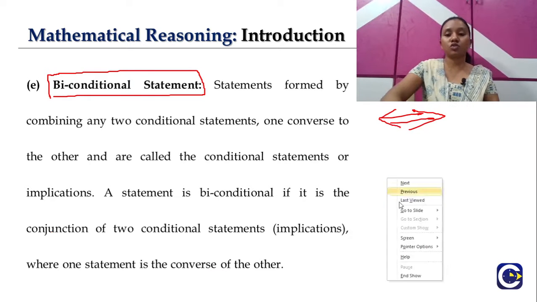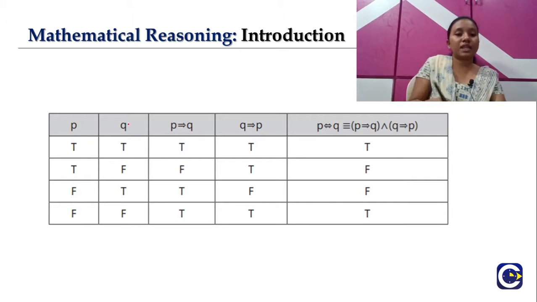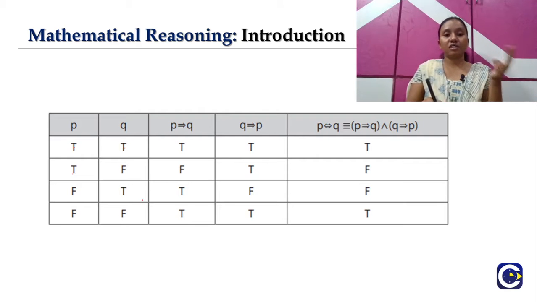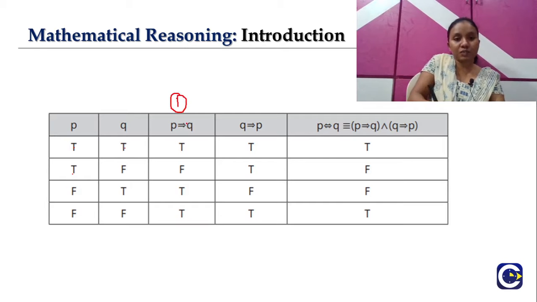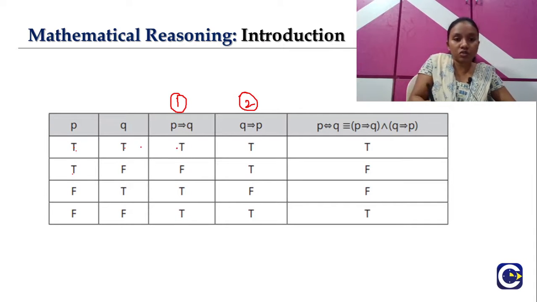So let's have a look at the truth table for this biconditional statement also. Let's take two statements here, P and Q, and write all possible combinations of truth values: true true, true false, false true, false false. Now we should have two conditional statements before getting the biconditional one. The first conditional is P implies Q and the second one is Q implies P. Let's write the truth values for P implies Q. True, true, so it will be true. True, false, it will be false. False implies true, it will be true. False implies false, it will be true.